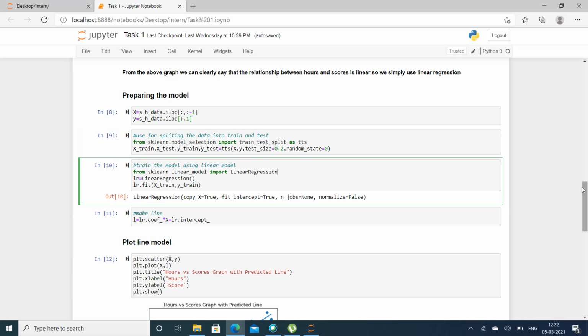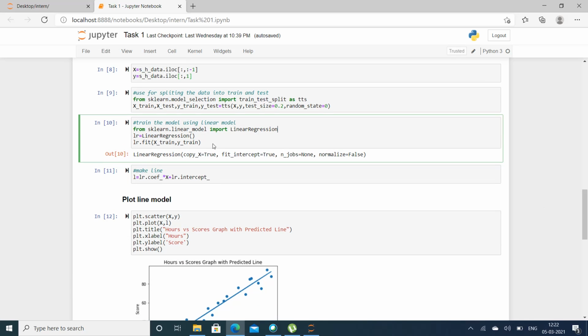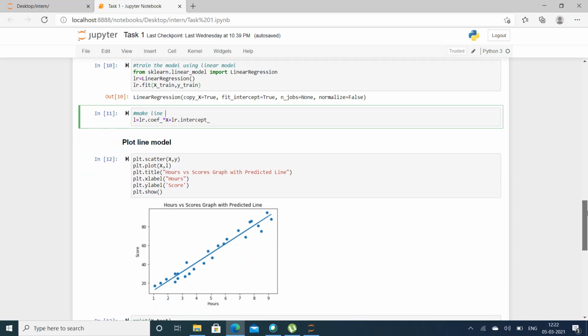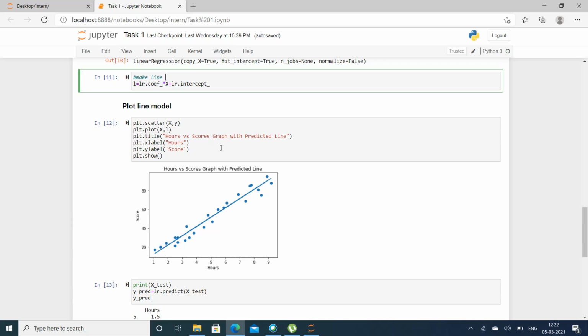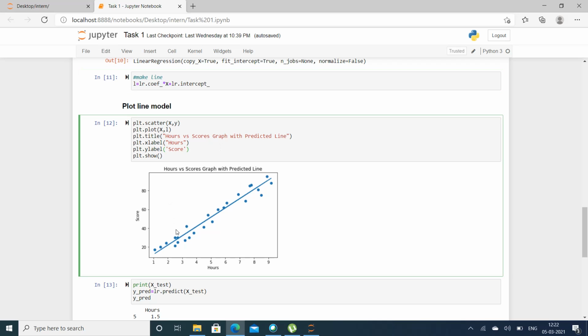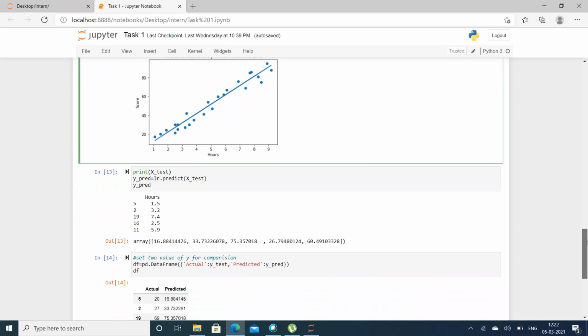So here I'm importing the linear regression, then fitting the data here. Then I'm predicting the line, and from here plotting the line. So we show the scatter plot on that. I simply plot the line, which simplifies the visualization for the data and predicted data. And here I am printing the x test values and predicted values.